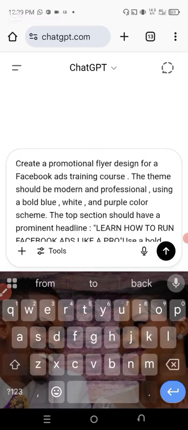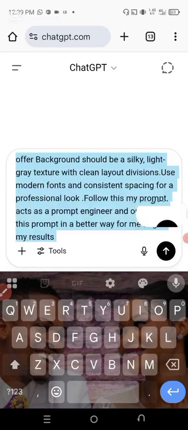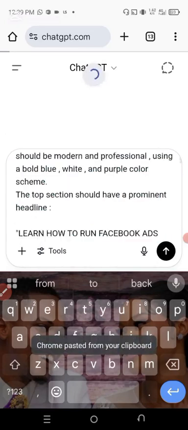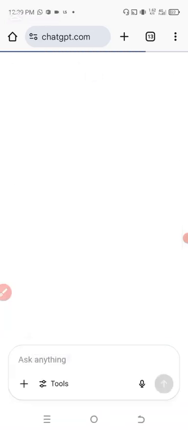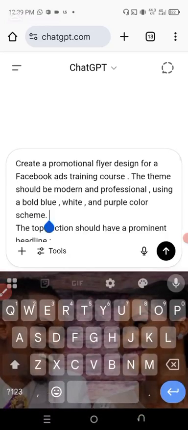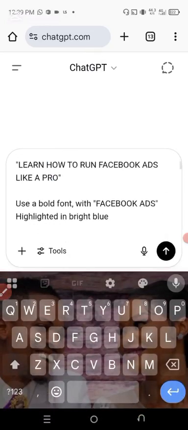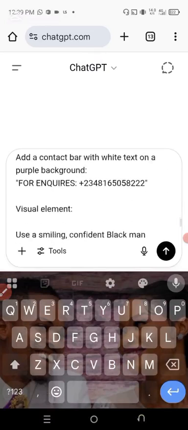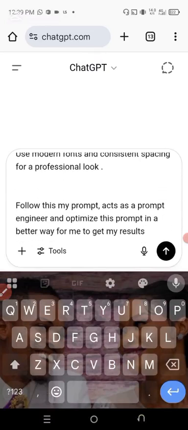Let me repaste it. All right, this is the prompt. I'll paste the prompt for you. Make sure you join those group, I'll put the link. Follow this prompt as a prompt engineer and optimize this prompt in a better way for me to get my result. This is what I'm going to tell ChatGPT to do.